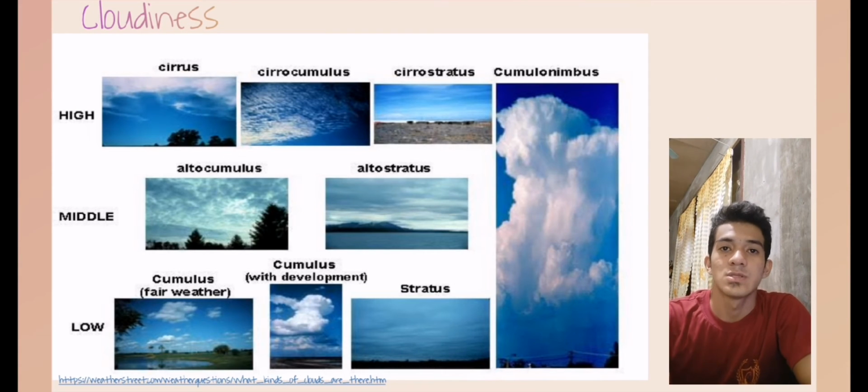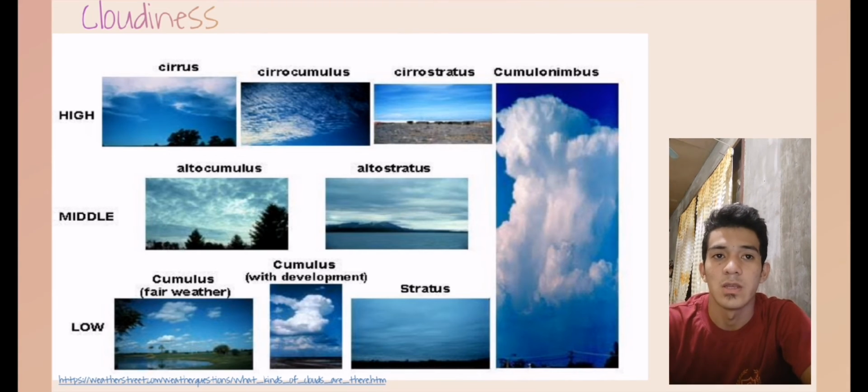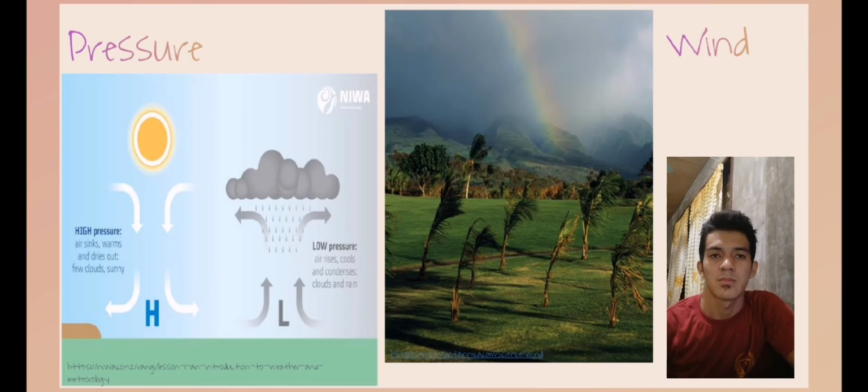Cloudiness. The clouds are divided into three levels: the high clouds that include the cirrocumulus and cirrostratus clouds, with a base usually 20,000 feet or above. The second is the medium clouds that include the altocumulus, altostratus, and nimbostratus clouds. Last one is the pressure and wind.